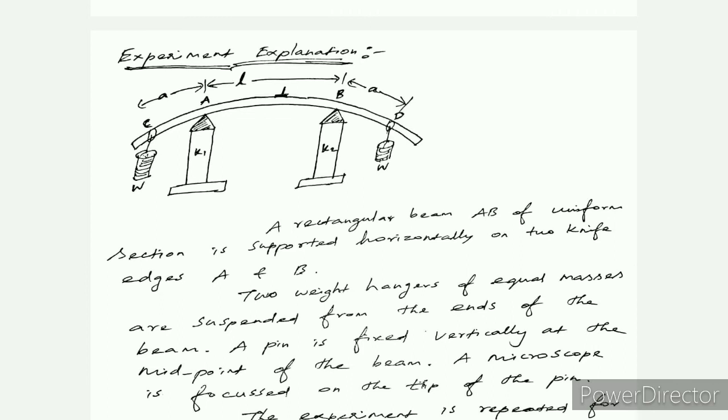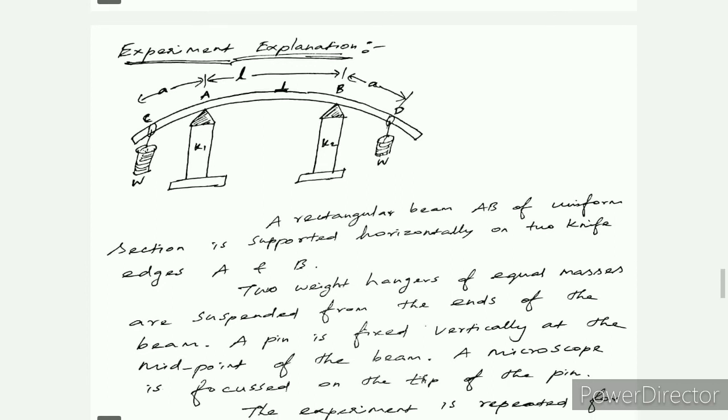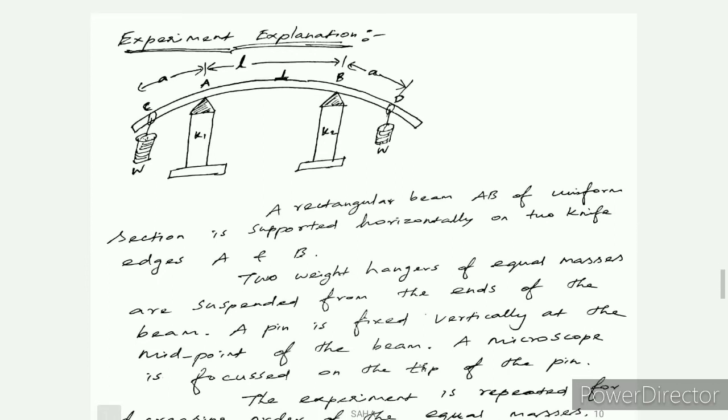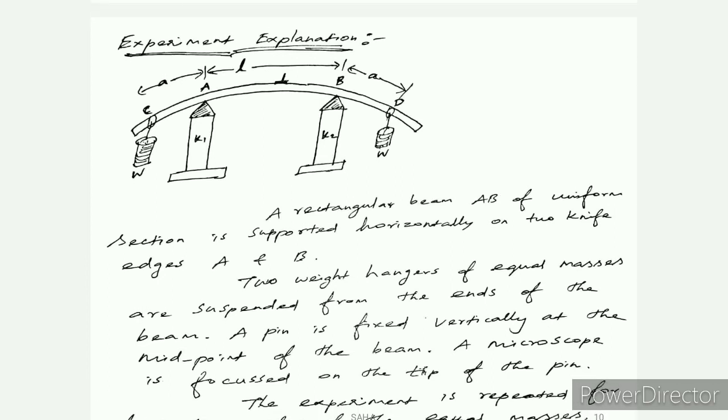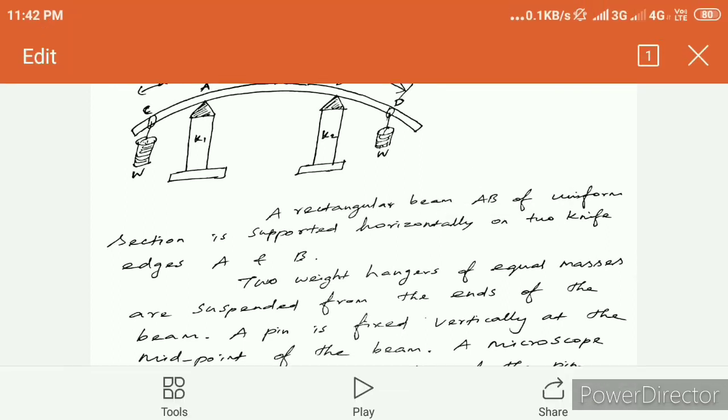So the rectangular beam AB of uniform section is supported horizontally on the two knife edges A and B. The two weight hangers of equal masses are suspended from the ends of the beam. A pin is fixed vertically at the midpoint of the beam. A microscope is focused on the tip of the pin. So this is the construction procedure.